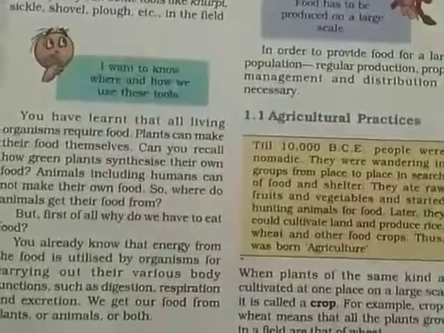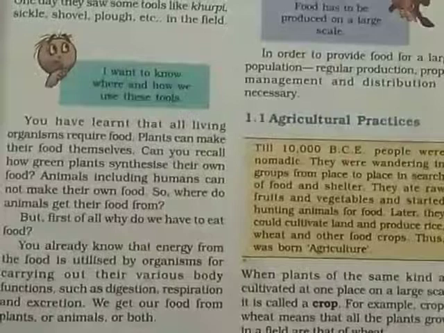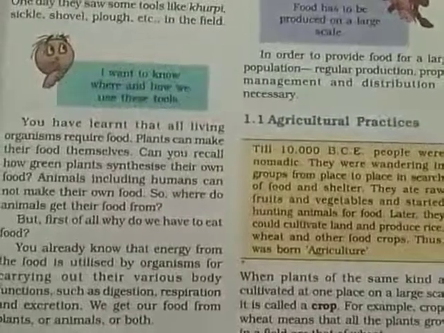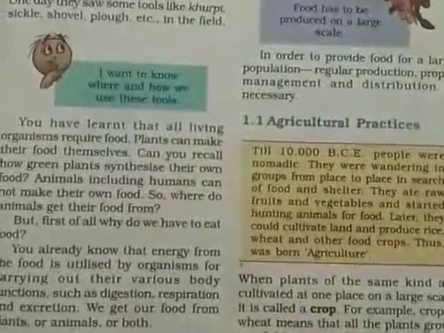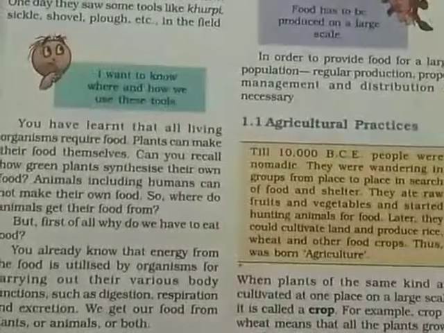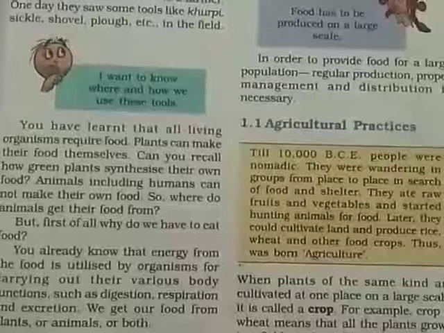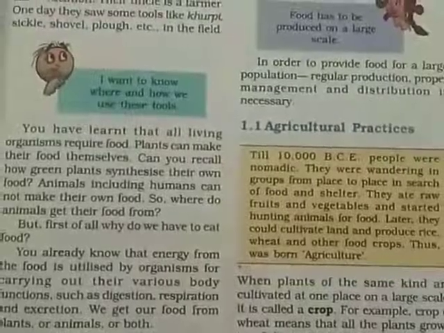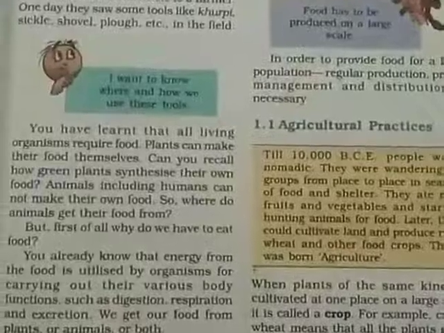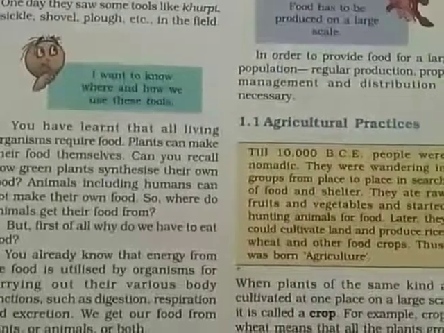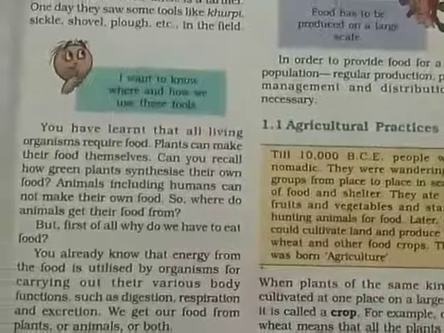Food has to be produced on a large scale. Now Paheli is wondering why. In order to provide food for a large population in India, regular production, proper management, and distribution is necessary.